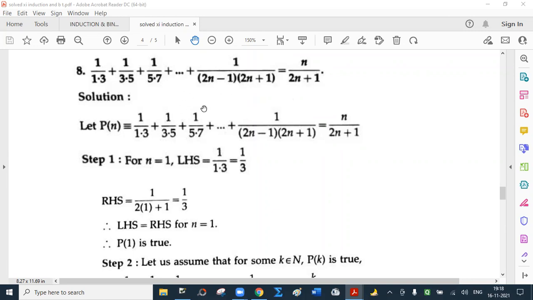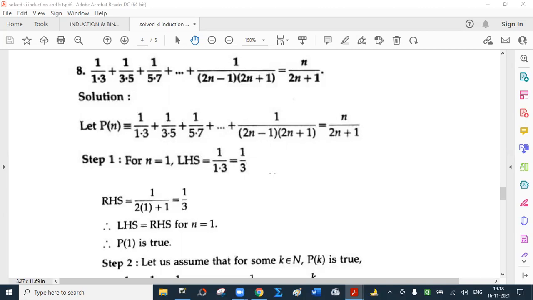That is ridiculous. So we begin with, let Pn denote the statement. Step 1. For n equal to 1, we get first term 1 upon 1 into 3, that is 1 upon 3. Or you may say we will put n equal to 1 here. Same thing. RHS 1 upon 2 plus 1, that is 1 upon 3. So LHS equal to RHS, that is P of 1 is true.